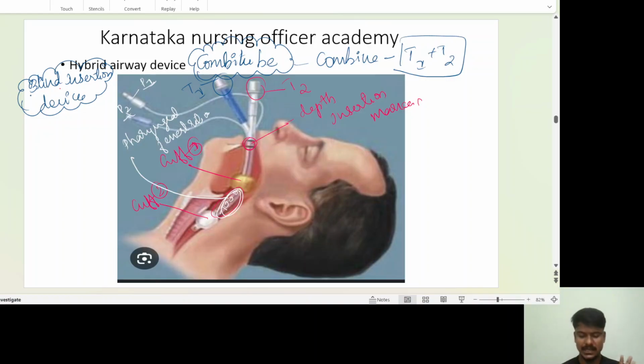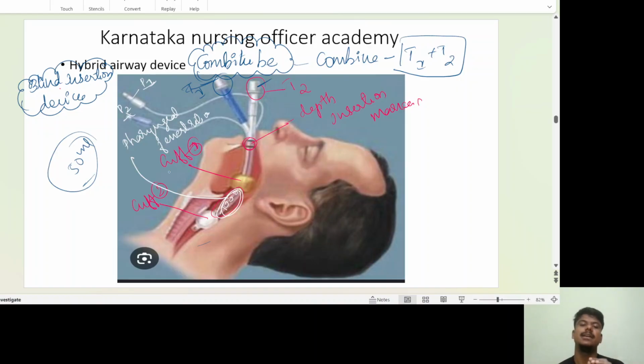So what I'll do, I'll connect the Ambu bag to tube number 1. I'll inflate both cuffs. Both cuffs are to be inflated after insertion. Immediately after insertion, I'll inflate the cuff with 50 ml. Here, what will we do? 50 ml of air we will push. How much? 50 ml of air is being pushed inside the cuff. I'll connect the Ambu to tube number one.